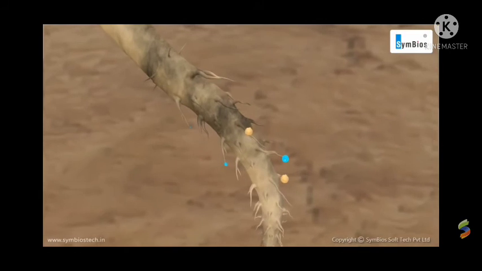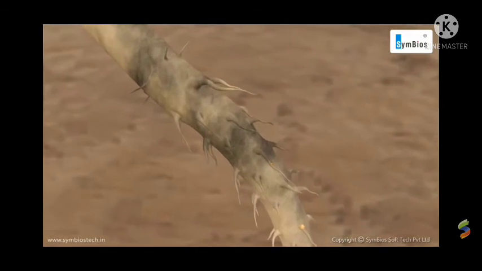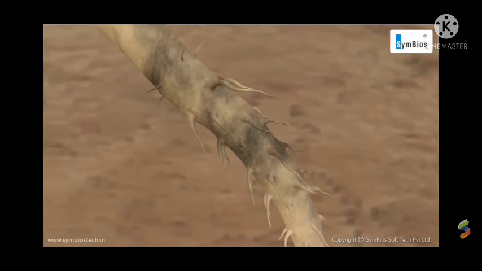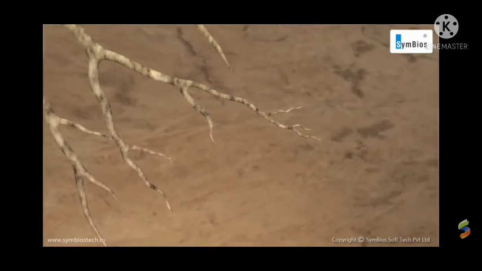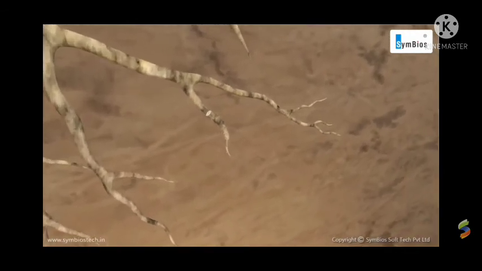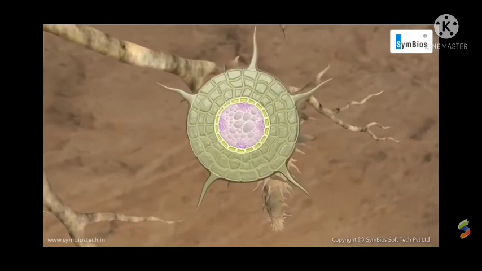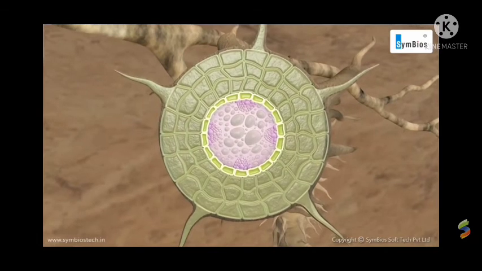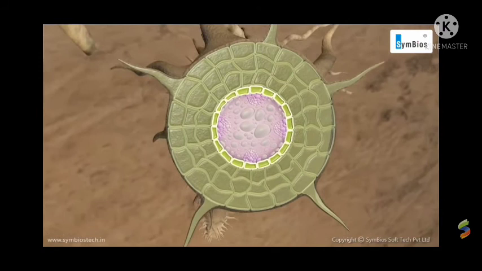Water moves inside the root by root hair and epidermal cells by the process of osmosis. What is osmosis? Osmosis is the movement of water from higher concentration to lower concentration, and water moves inside the root through root hair or epidermal cells.